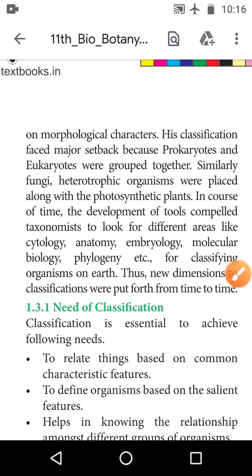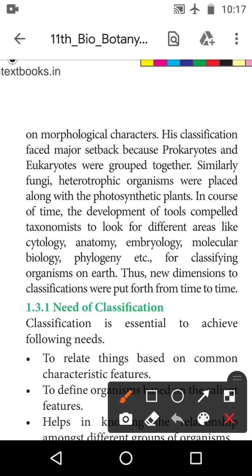Why is the nucleus important? Because the nucleus is the controlling center of the organism. So in the human body, what is the controlling center? Yeah, good. In the human body, the controlling center is the brain. In the organism, the controlling center is the nucleus. So a well developed nucleus is present in eukaryotes, and a not well developed nucleus is present in prokaryotes.